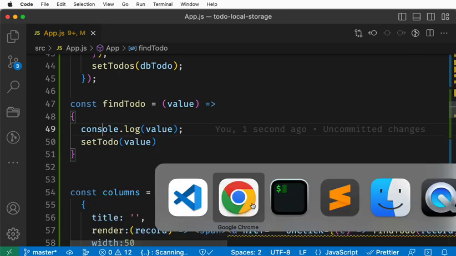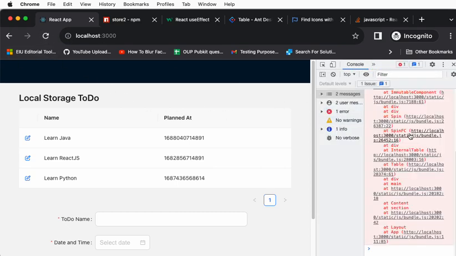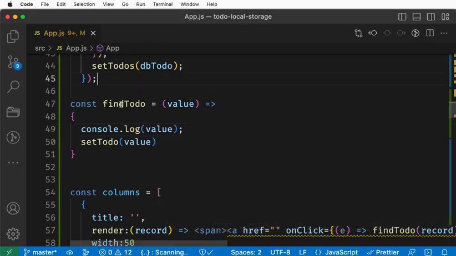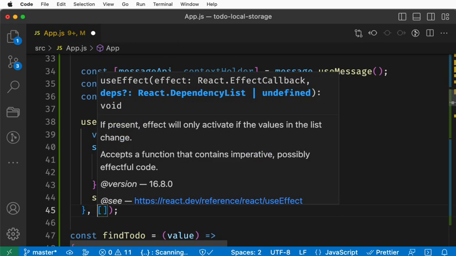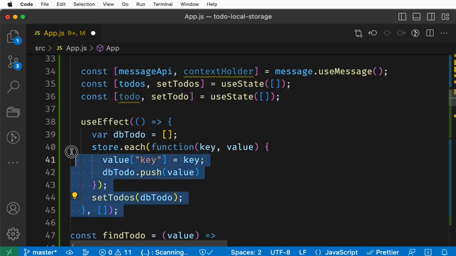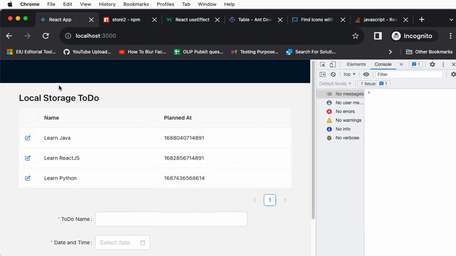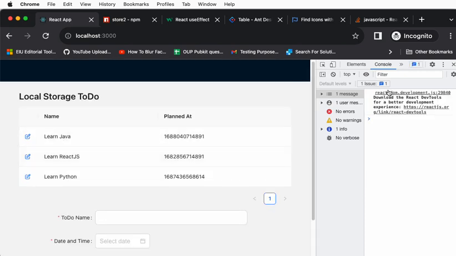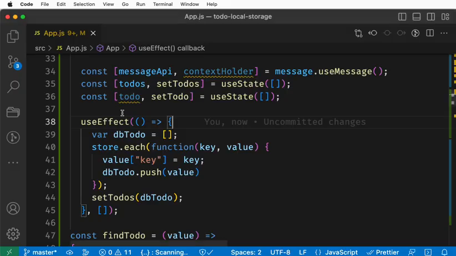Now go to the command prompt and click refresh. You see React keeps running. That's bad, I mean, I'm bad. So here give a comma and just put this. This part is not about React, this is about local storage. You just get this command, and it will not re-render like that. It was running continuously. Now you see this is okay, right? When I click this, it is actually refreshing the page.